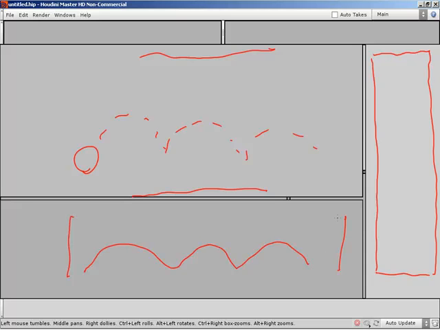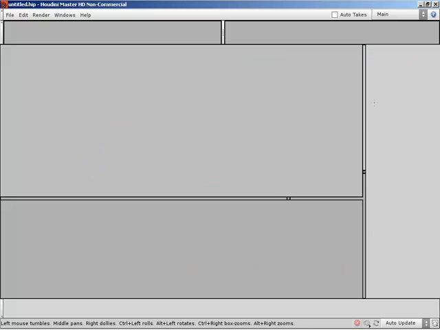Now, of course, we have the ability to customize this like crazy. I mean, like no end. I can come in here, and let's go ahead and see if this will actually let us undo this time. There we go. I can come in here and grab these splitter bars and drag them left and right. As a matter of fact, in the next video, instead of having a whiteboard up, we'll have Houdini up.